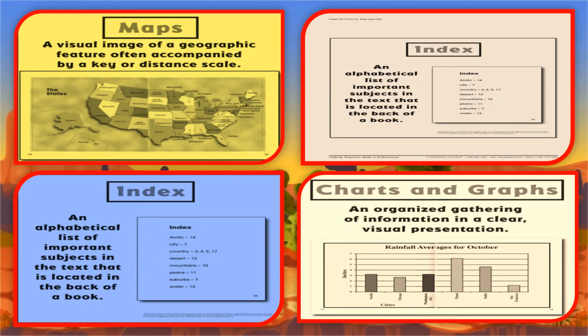Remember, keep in mind that a map is a visual image of a geography feature, often accompanied by a key or distance scale. Okay, we have the maps, and remember, they are visual.